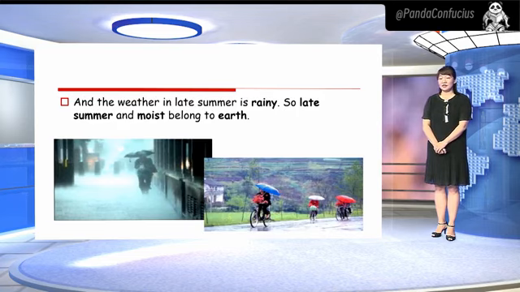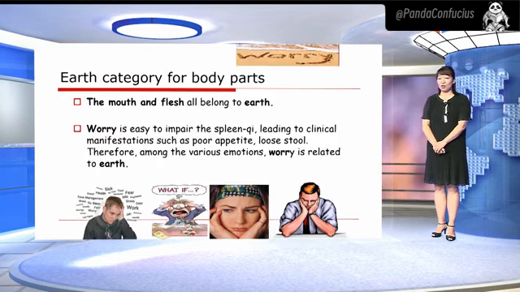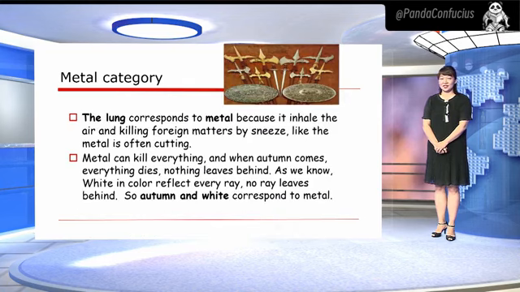The mouth and the flesh all belong to earth because the condition of the spleen can be reflected in the mouth, and the spleen controls the flesh through the meridians. Worry easily impairs the spleen qi, leading to clinical manifestations such as poor appetite and loose stool. Therefore, among the various emotions, worry is related to earth.